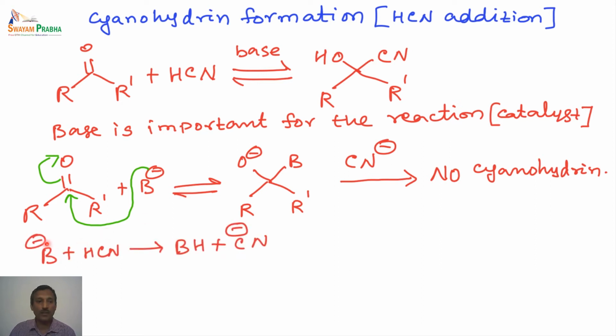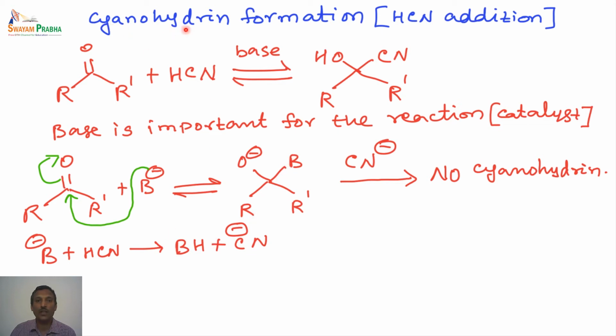The base is generally used to abstract the proton from the HCN. That is the reason it is used as a base and not a nucleophile. When we say nucleophile, then only this nucleophile can add to the carbonyl carbon. That is the one you have to remember. Even though the base and the nucleophile are both electron rich species, the function of this B here is like a base and not a nucleophile. That is the main thing you have to remember.